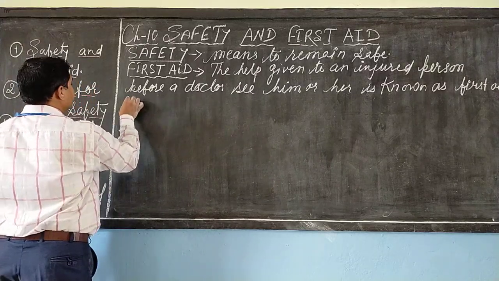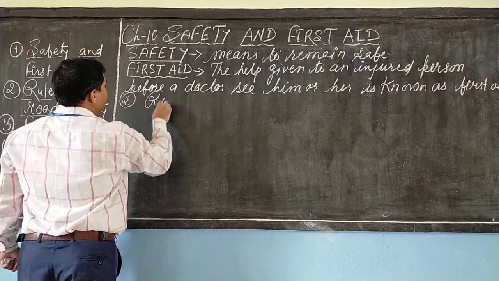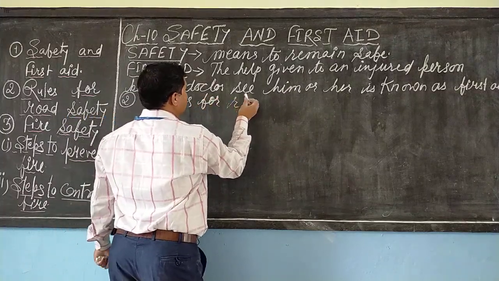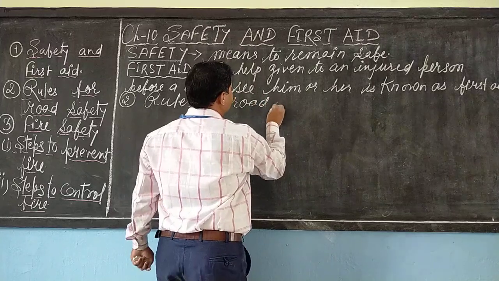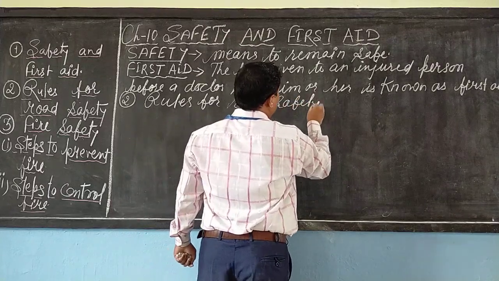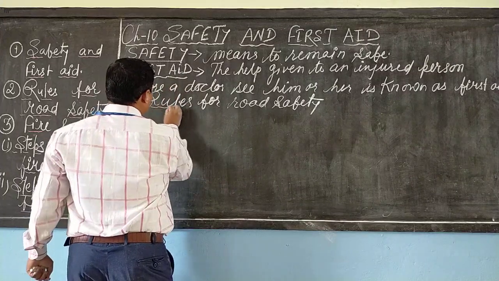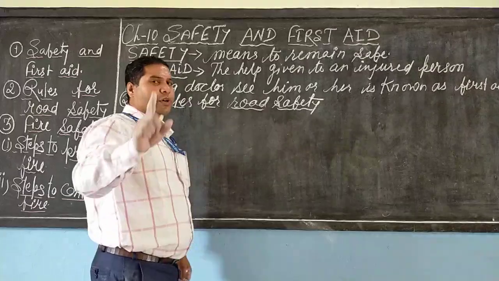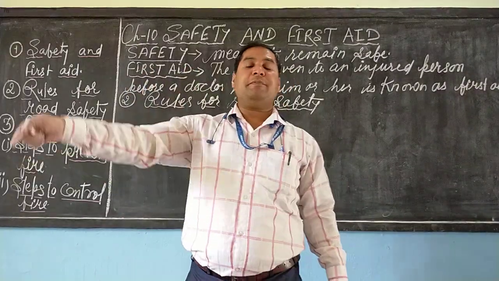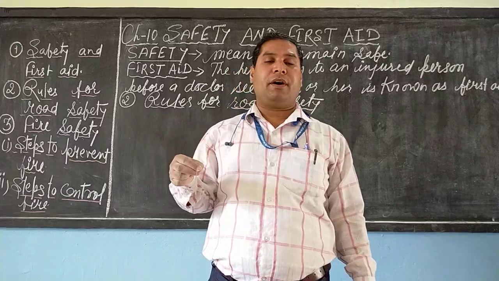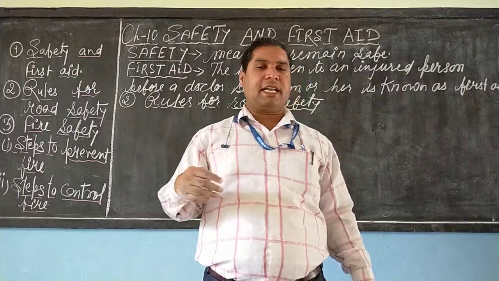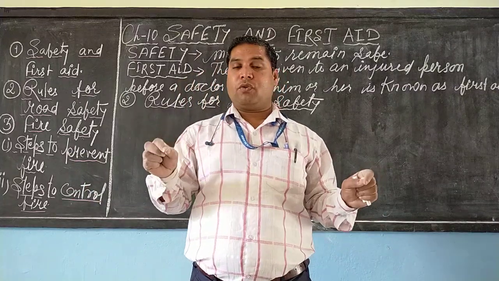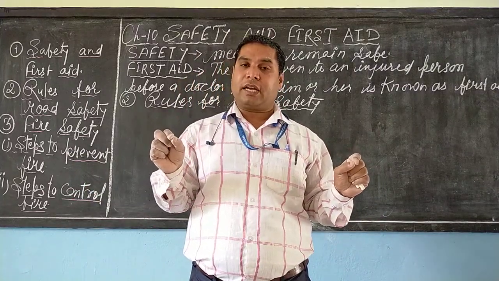Next is point number 2, rules for road safety. Dear students, we all want to remain safe, but due to the carelessness of one person, many persons suffer. Many persons suffer while riding a bicycle or driving a car or doing any such work on the road. So, always we have to follow the rules and regulations.